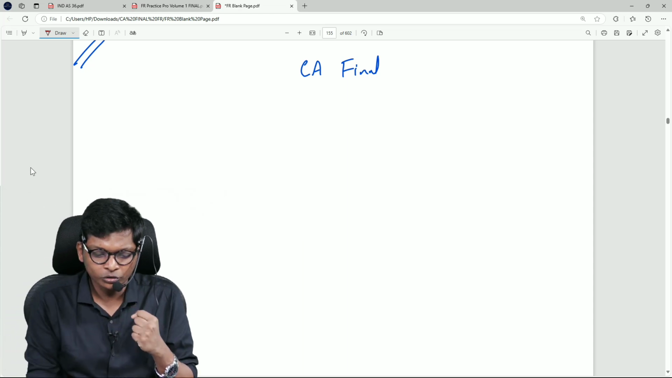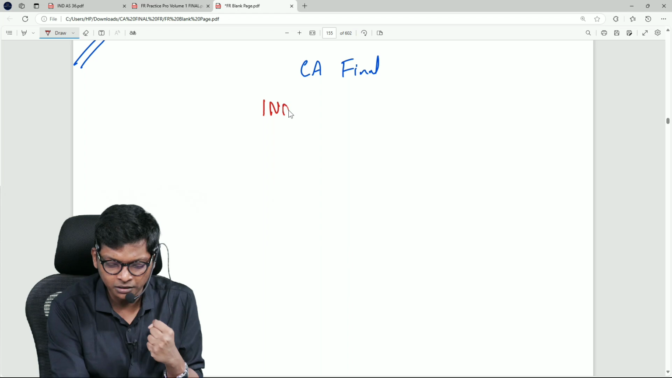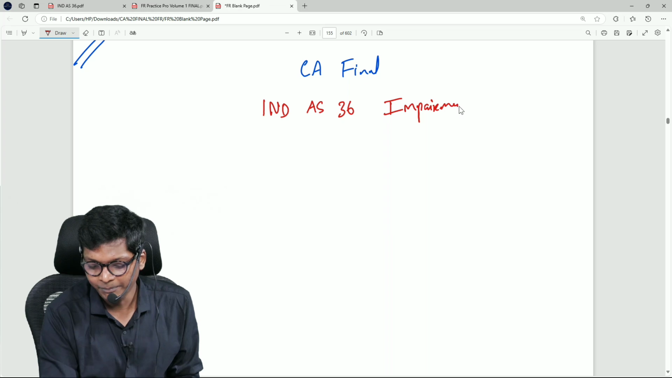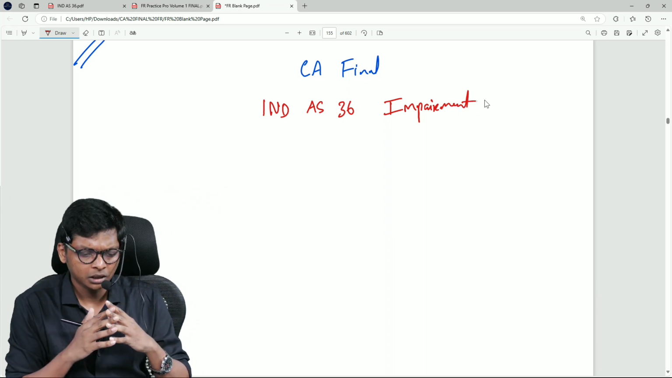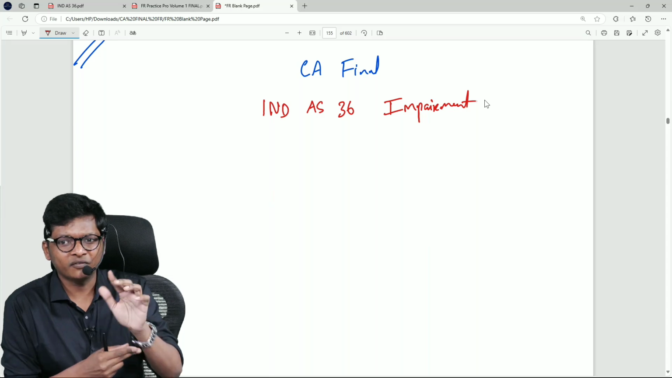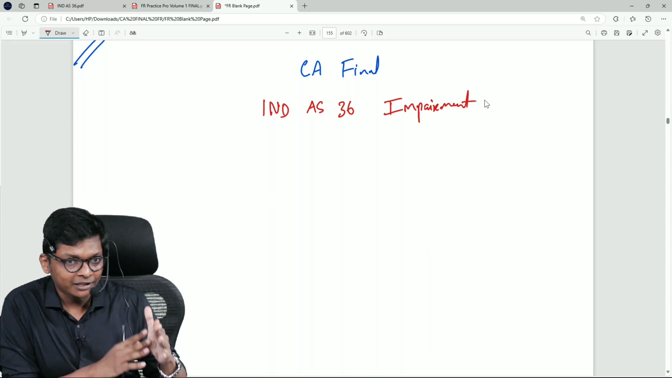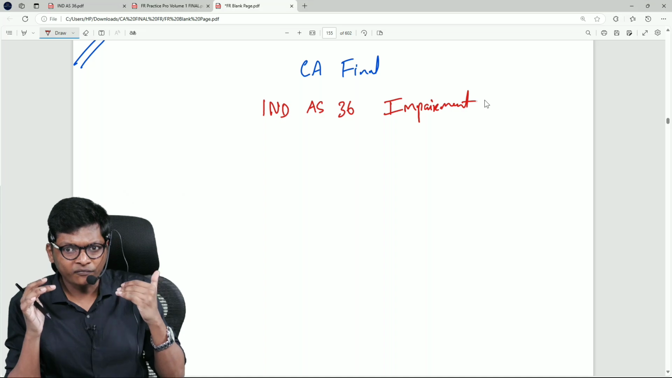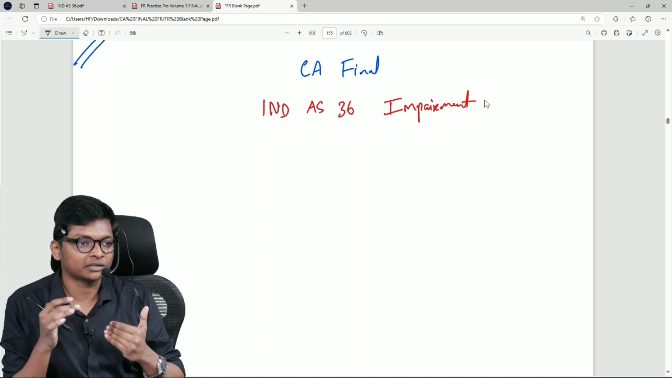Okay. Today we are going to see not a simple standard, but an interesting one, IND 36, which talks about impairment of assets. Mostly the students over here offline, all of you are studying for the first time, correct? Because your inter was not there. But we will have some recording students who have studied inter in the new syllabus.